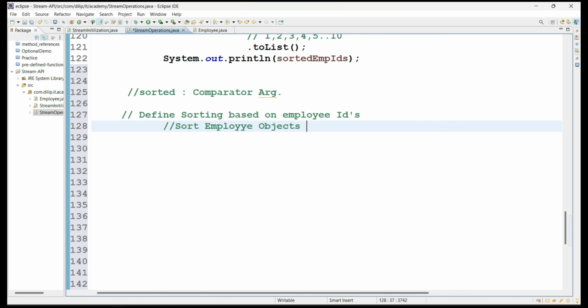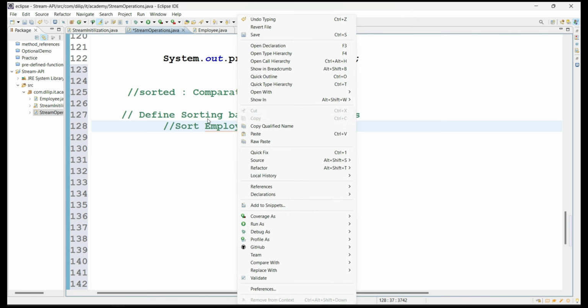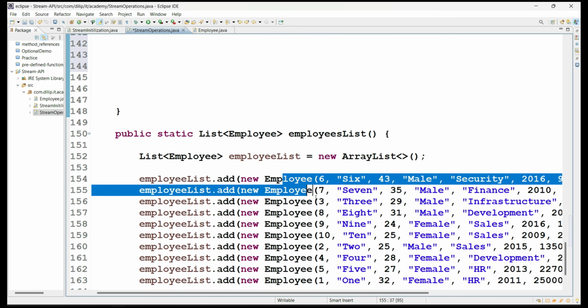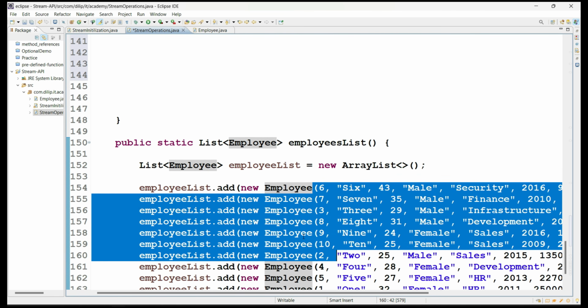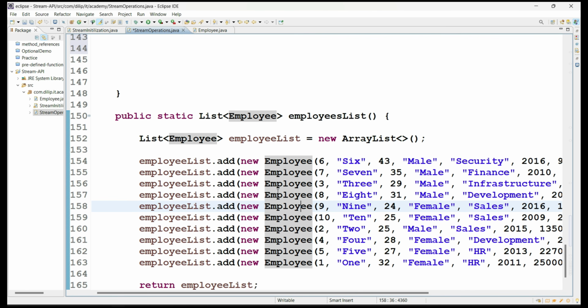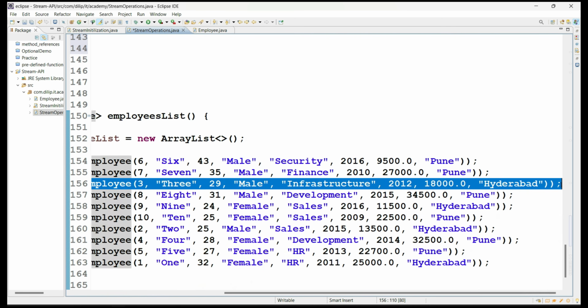Generally, when you are printing the employee objects from the stream without sorting, you will get the elements in the same order. But what I have to do now is sort the employee objects with respect to employee ID. That means at the stream level, once the stream is formed from this list, I have to get this employee object first, then this one second, and this one third. Like that, this time I am going to get the entire employee objects.